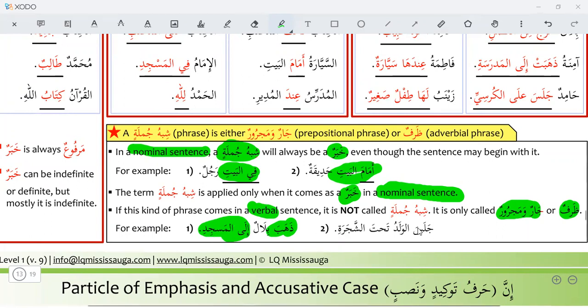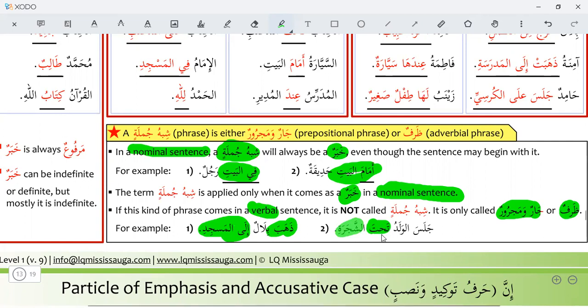And the second example is jalasal waladu tahta ash-shajarati. Tahta is a zarf, adverb. Tahta is an adverb, so we will call it adverb or zarf. Ash-shajarati is mudaf ilayh. Adverb is always mudaf, and the noun following the adverb is mudaf ilayh.